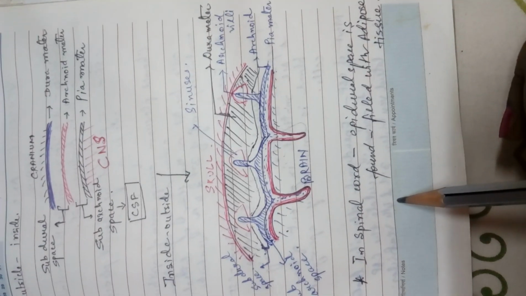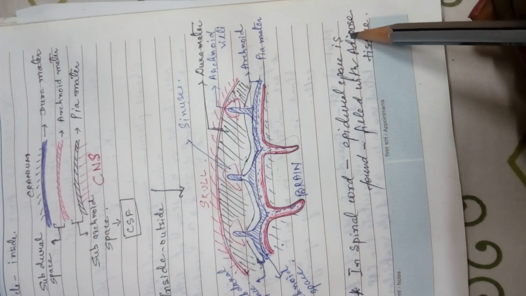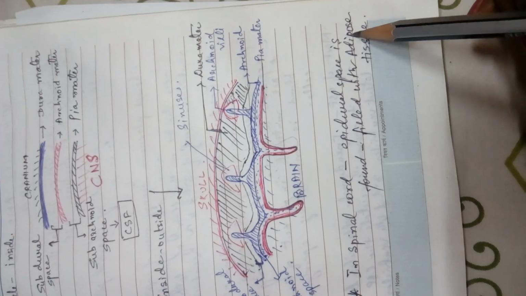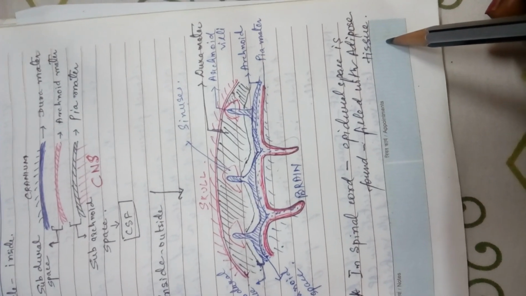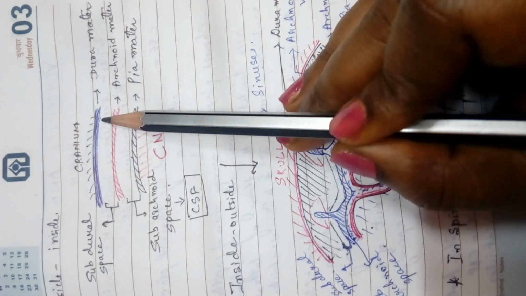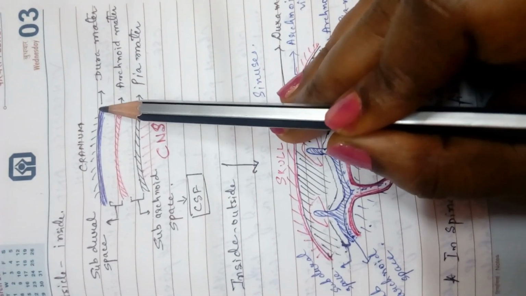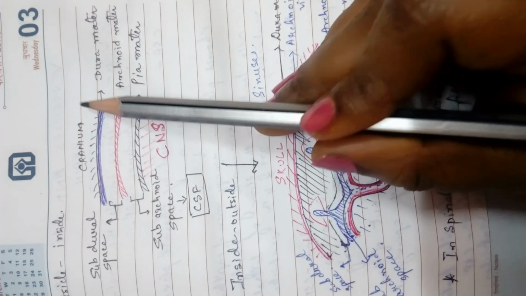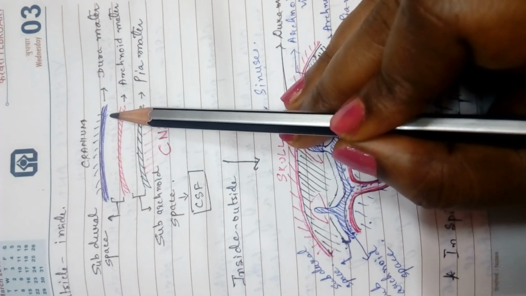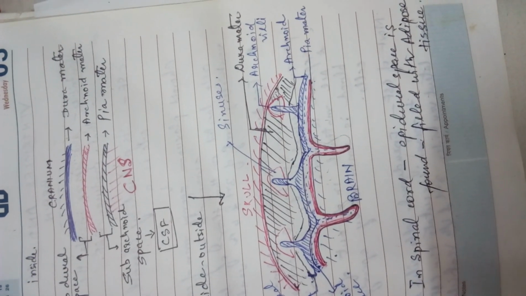But one thing you all should notice is that in the spinal cord, the epidural space is filled up with adipose tissue. Epidural space means what, class? It means between the dura mater and the cranium, where you can see that there is no space. But in the spinal cord, there is a space present between the dura mater and the vertebrae. You all know the spinal cord consists of the vertebra, and there the space is present, and that space is called epidural space.